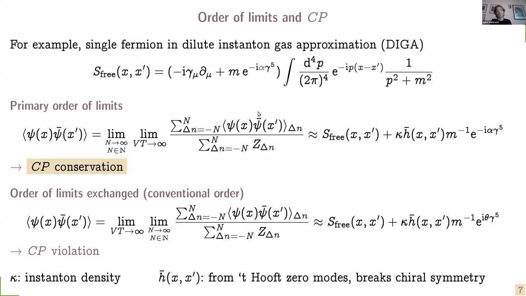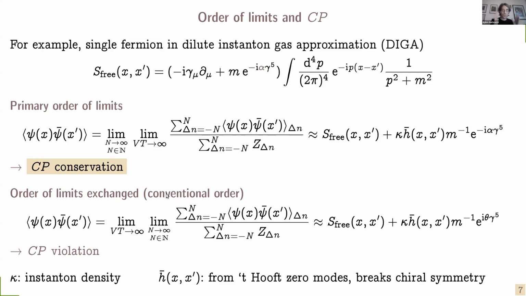And this extra contribution can be calculated from the Green's functions of the massive fermion in the background of an instanton. And these Green's functions in a fixed topological sector don't know anything about theta because in a fixed topological sector, the topological term just integrates up to a constant. And therefore, these extra contributions in fixed topological sectors align with this phase here, alpha. And then when we sum over this topological sector, this alignment remains intact. So here are the new contributions induced by the chiral symmetry breaking, and the phases here are aligned.